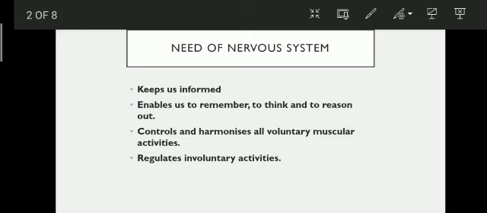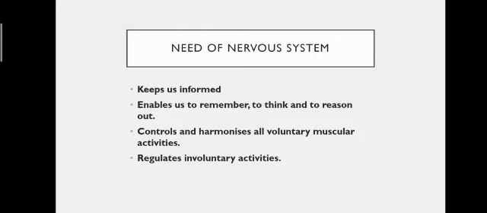Every organism has to connect itself to the environment, whether it is a human being or a plant or insect or any animal. They try to connect themselves to the environment, and for that they require special types of system, that is nervous system and endocrine system, through which they'll be able to deal with the changes that are happening in the external environment. So let us first understand what is the need of nervous system.